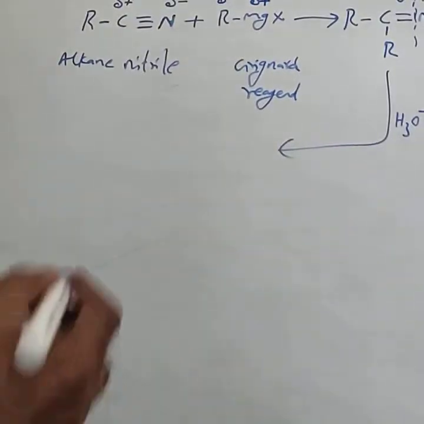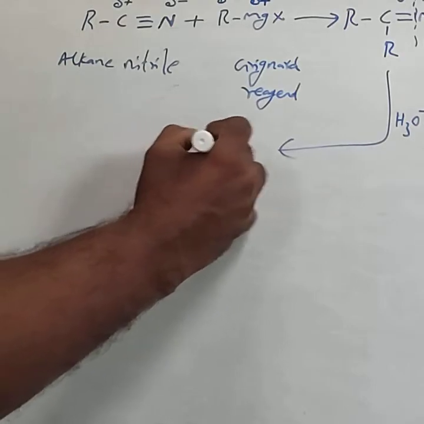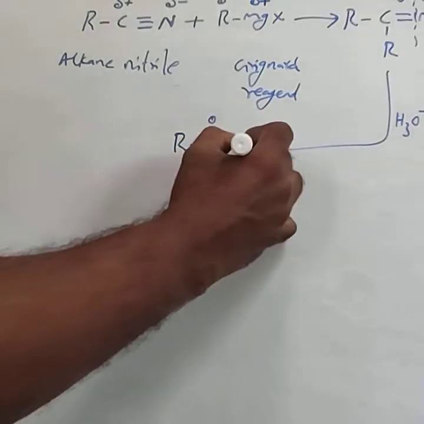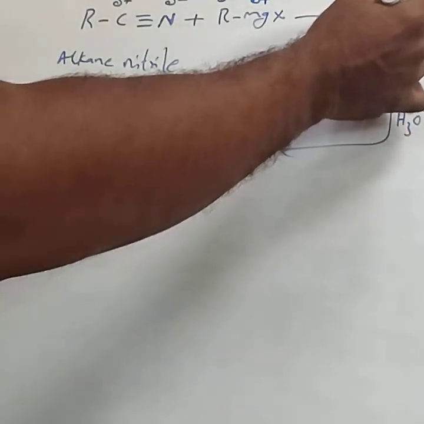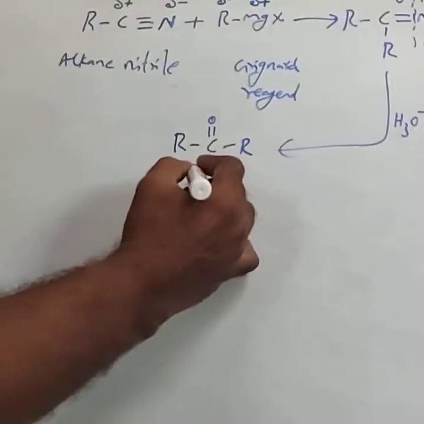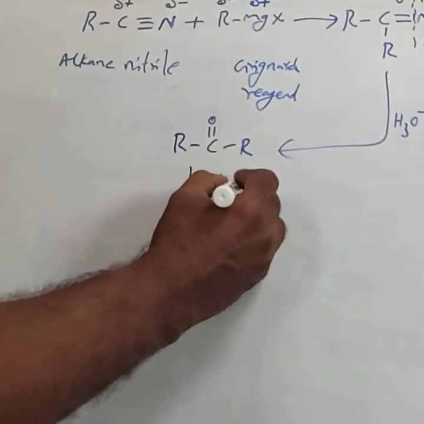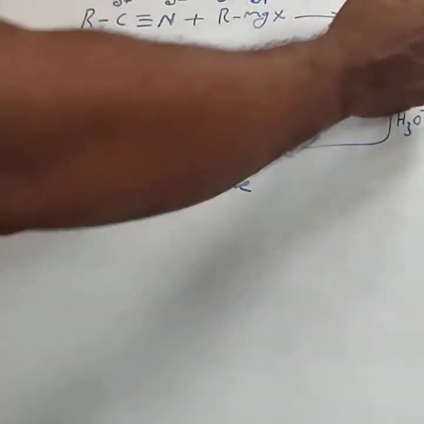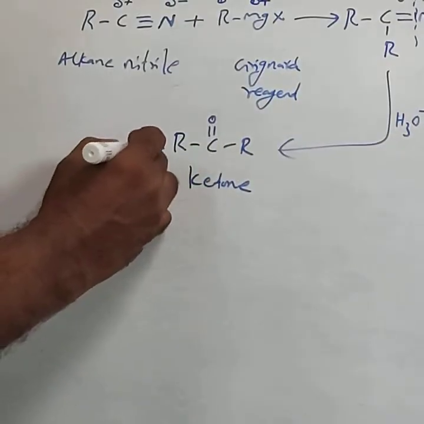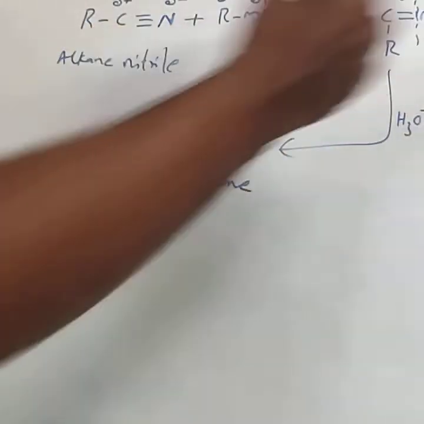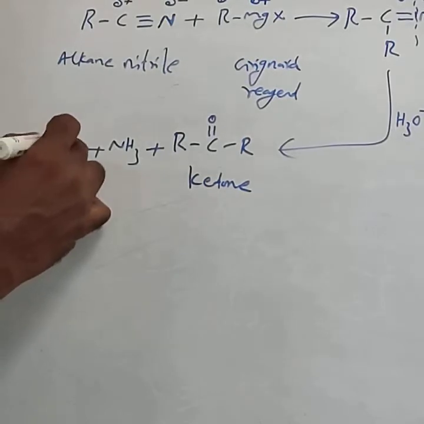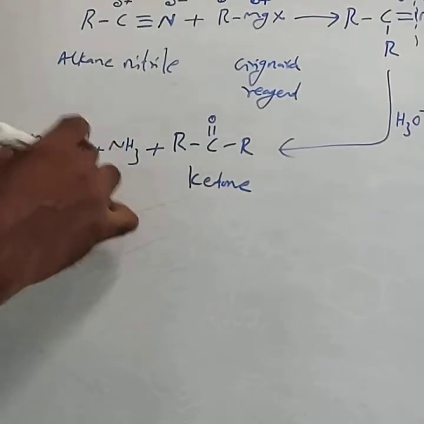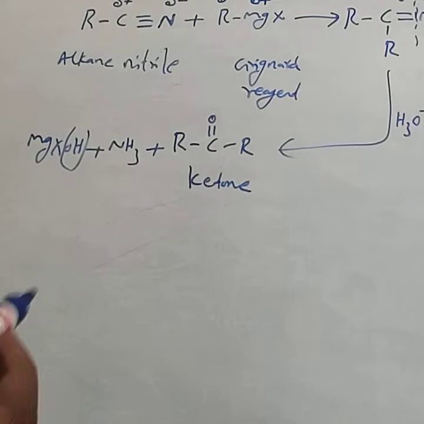Then you can write the products: RCOR, one molecule. This is the ketone. In addition to the ketone, NH3 and MgXOH are formed.